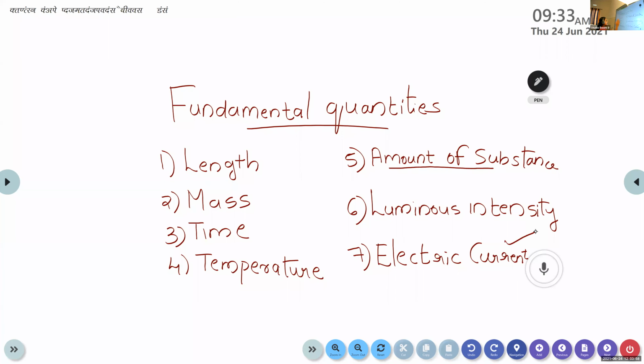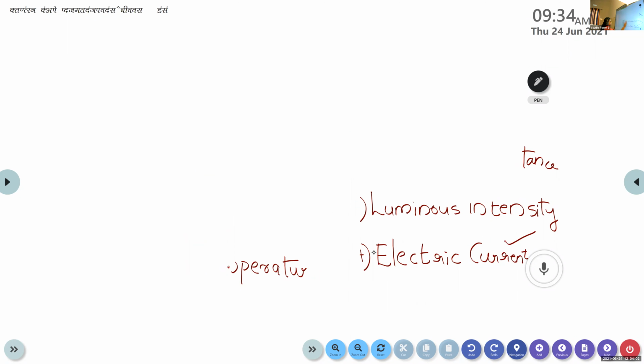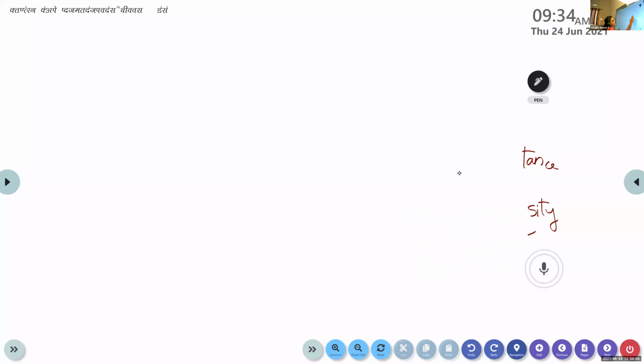Now students, once again, we are going through the topic unit. At the very beginning of the class, we discussed the unit. And what is the definition for unit? Nehal, can you say the definition of unit?